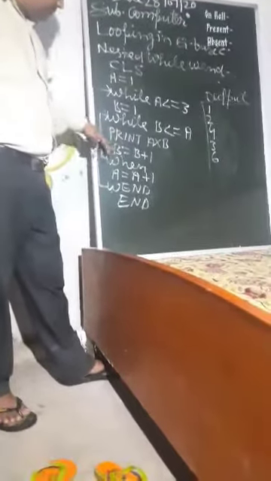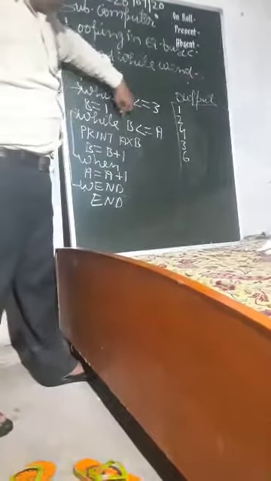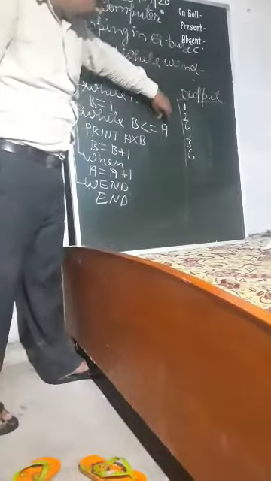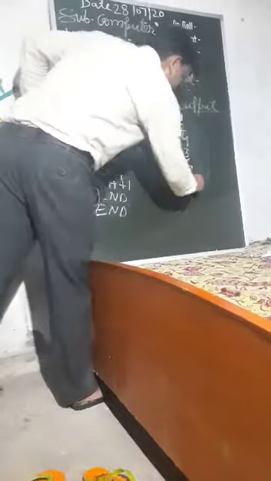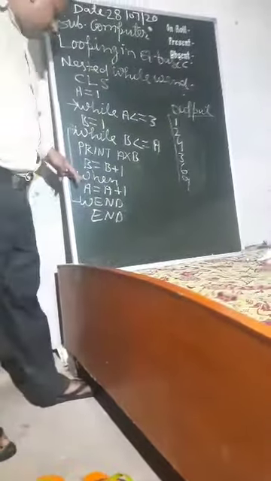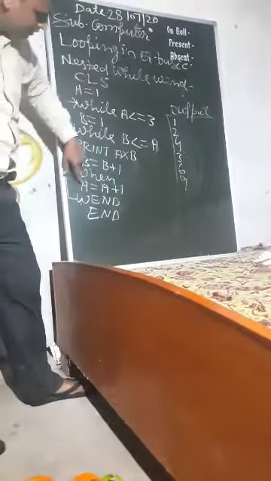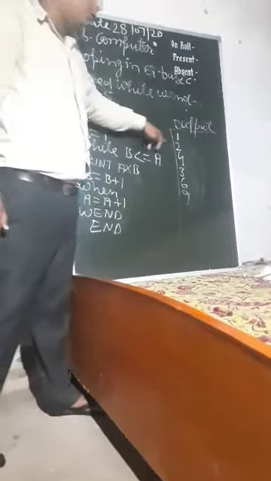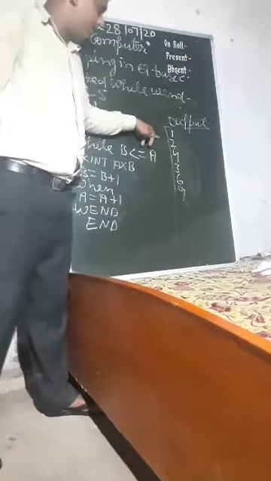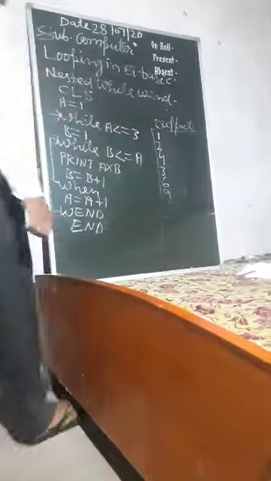Again B equal to B plus 1 becomes 3. 3 is less than or equal to 3, condition true, print A into B, 3 into 3, 9 is printed. Again A equal to A plus 1, 3 plus 1 becomes 4. When WEND sends control back, 4 is less than or equal to 3, condition false. Control goes outside to END and your program will be finished.